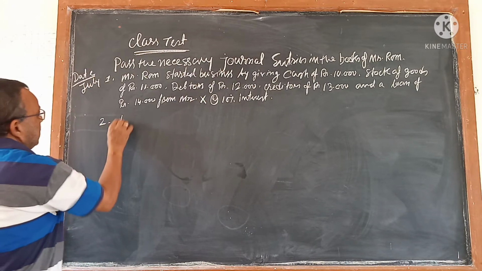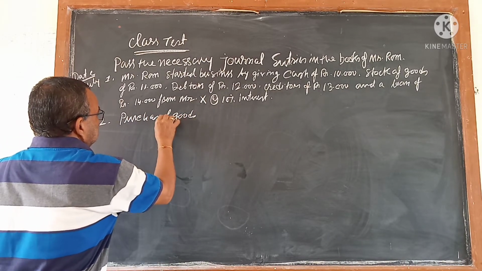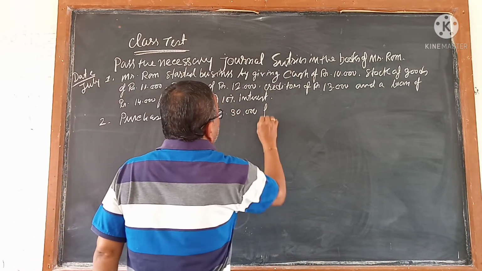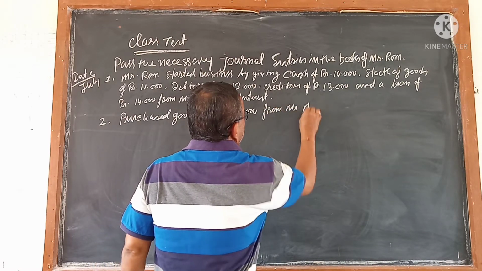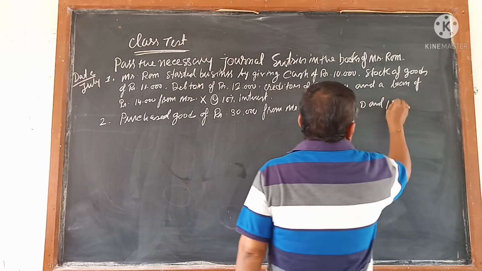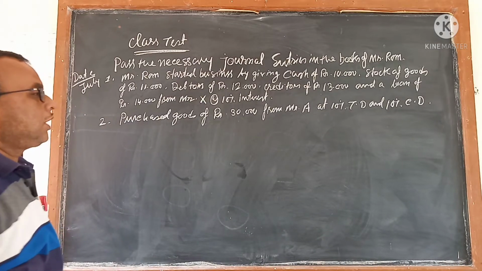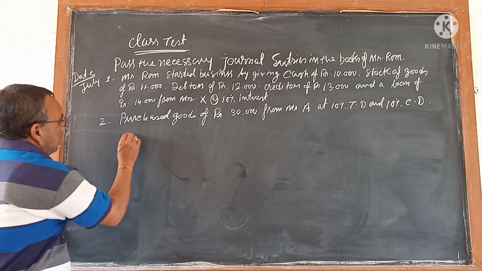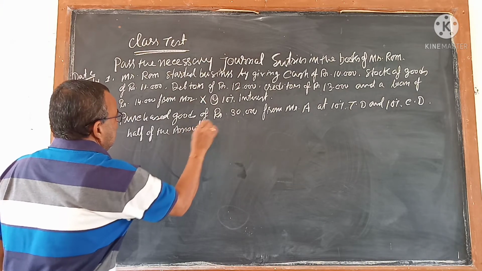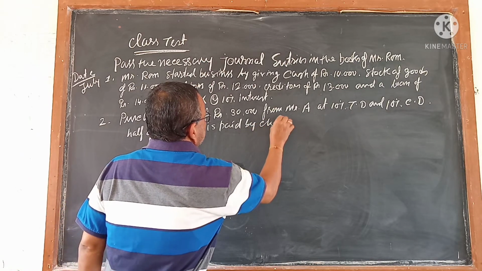July 2nd, purchased goods of rupees 30,000 from Mr. A at 10% TD and 10% CD, that is trade discount and cash discount. Half of the amount is paid by cheque.